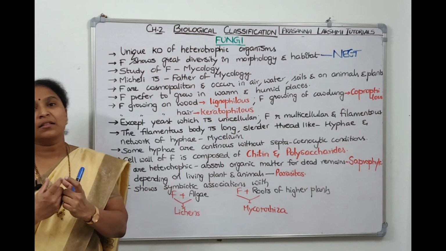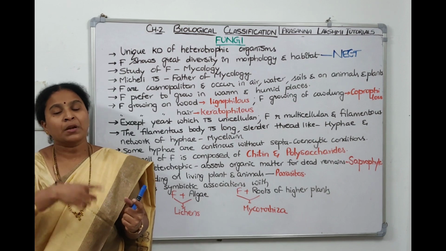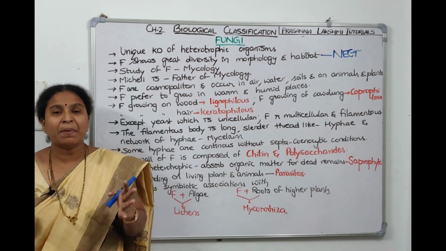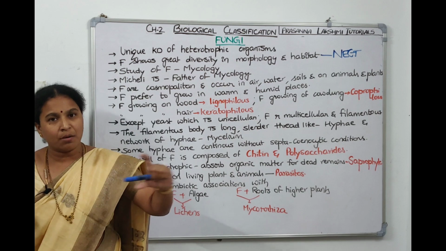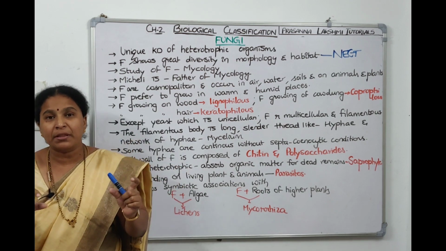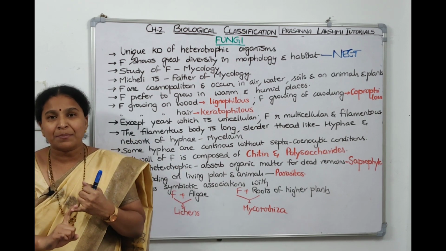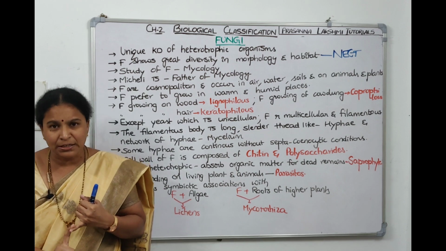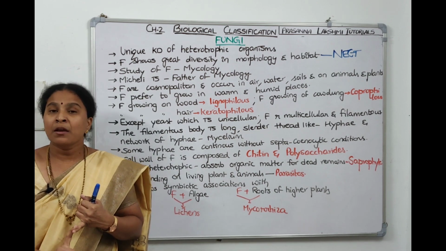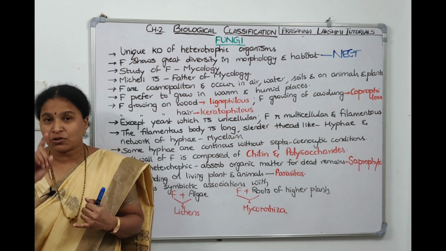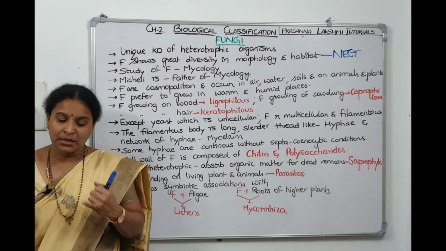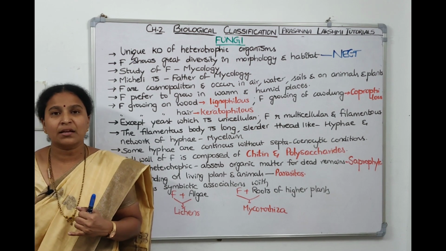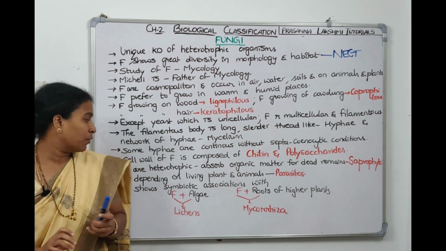Now in some fungi, the hyphae don't have septa, don't have partitions. Since they are not having partitions, it appears to be a common tube. In one tube, many nuclei will be there. That condition where septa are absent and many nuclei are seen is called the coenocytic condition, the multinucleated condition. We find it in the first class, called Phycomycetes, whereas in the other classes septa will be there. Since partitions are there, each cell will have only one nucleus.